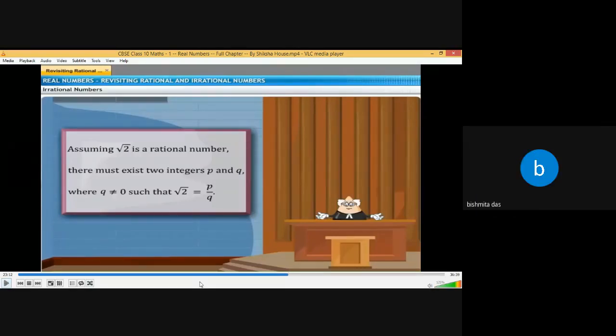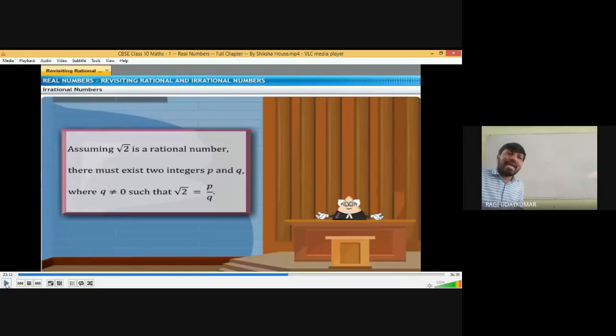So, the contradiction method. Contradiction is nothing but a situation like a court case, where an argument is going on. They are arguing: we are rational numbers. Okay, you are saying rational numbers. Let us consider that. I will prove you are wrong. Now the Public Prosecutor is saying, okay, you are saying I will assume that.